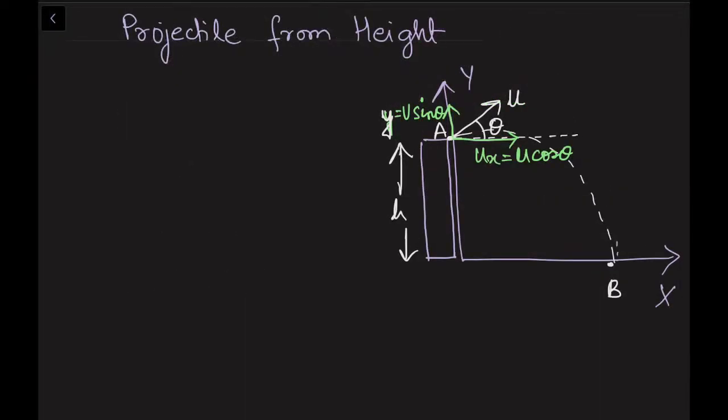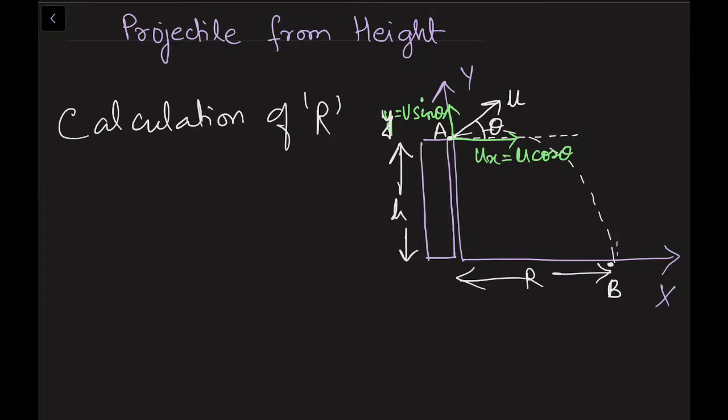We can calculate the range also for this projectile. Say capital R is the range. Once again, along the horizontal direction there is no gravity, so the calculation is going to be easy. We will simply use the formula distance is equal to speed into time.